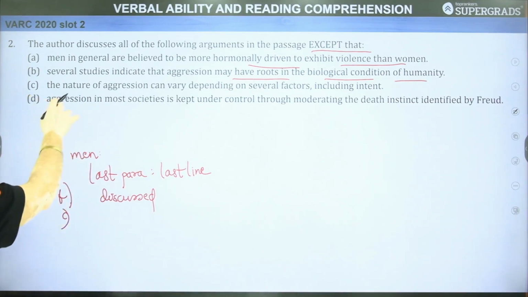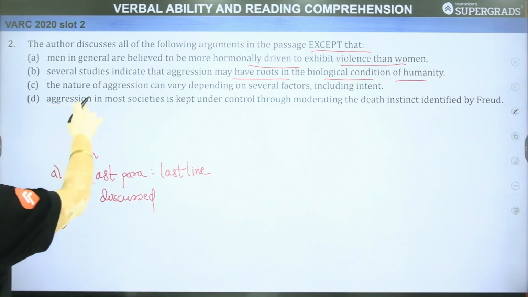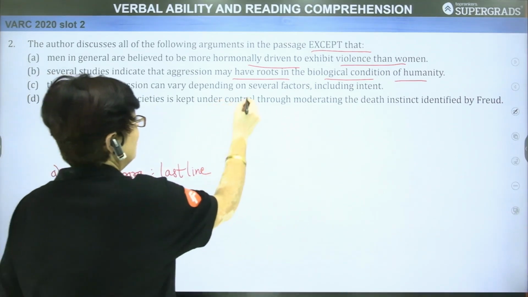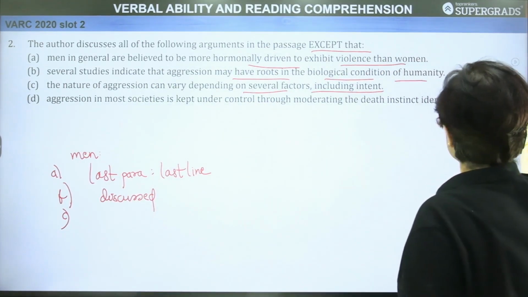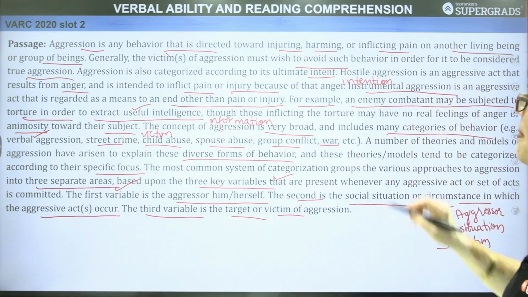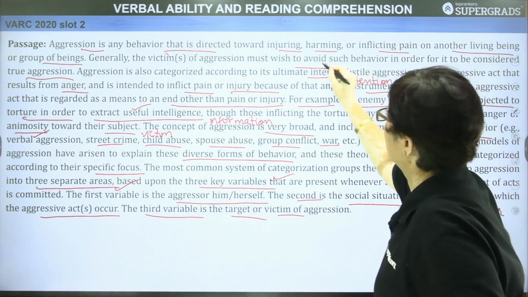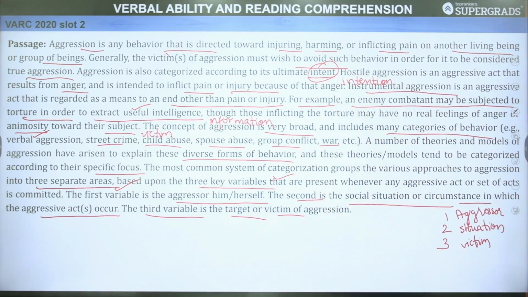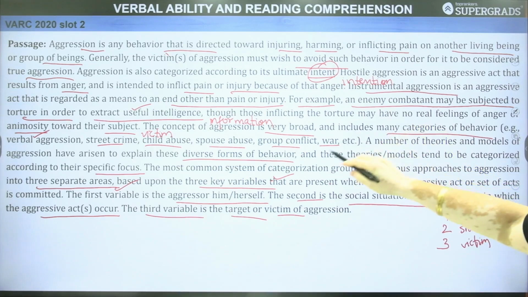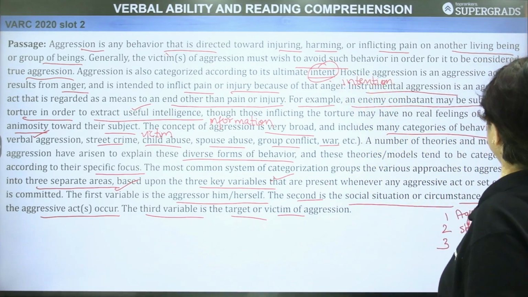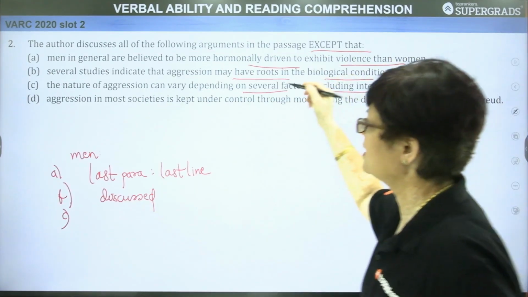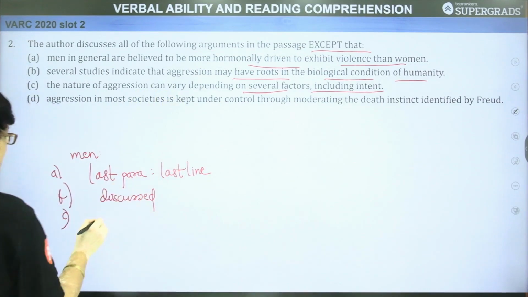Let us look at option C. The nature of aggression can vary depending on several factors, including intent. Intent is intention. This had come in the very first paragraph here: aggression is also categorized according to its ultimate intent, and then there were other reasons also which were given related to the categories of behavior and the theories. So, of course, intent has been mentioned. So this option is also ruled out. Option C has also been discussed in the passage.